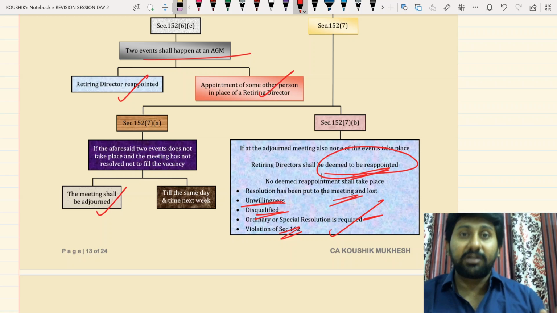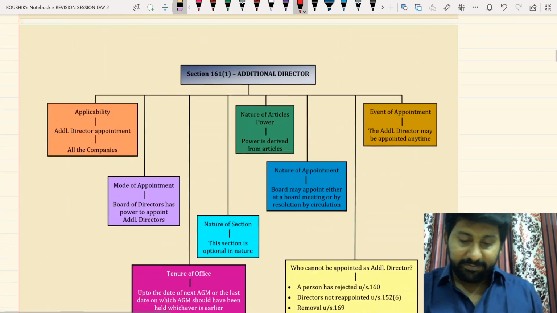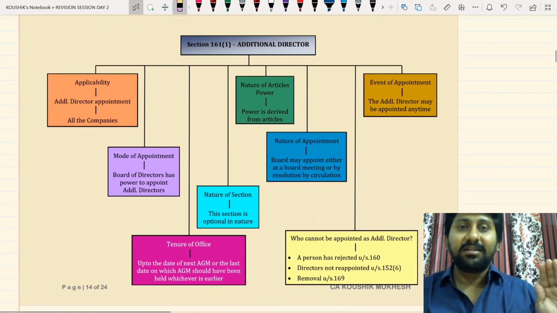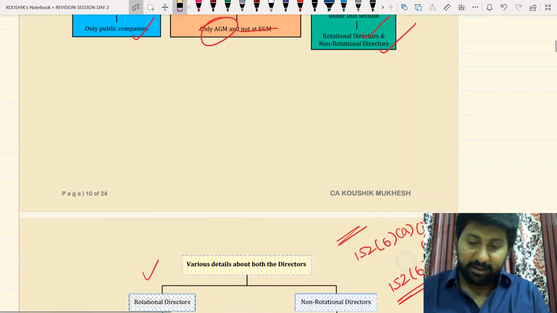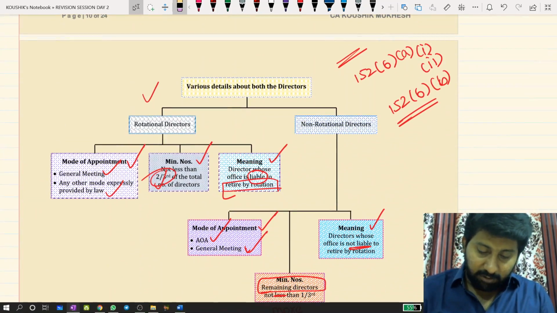A very big section we just completed in 10 minutes. This is the idea behind 152 subsection number 6, clause number C and clause number D. So this is one part of our discussion.